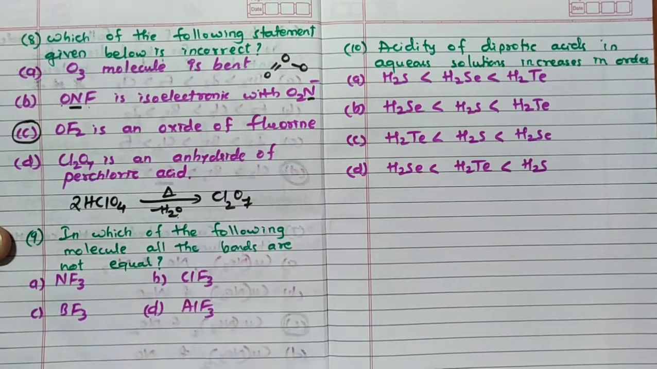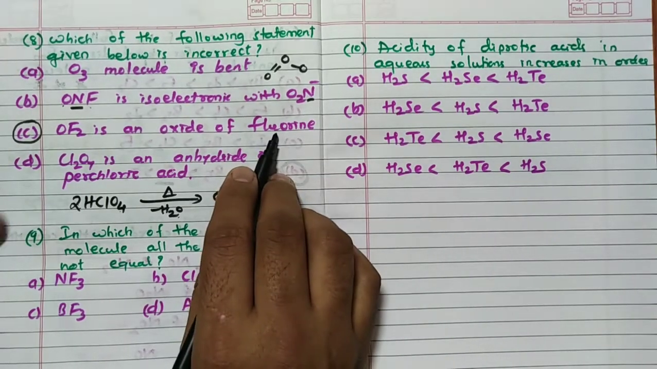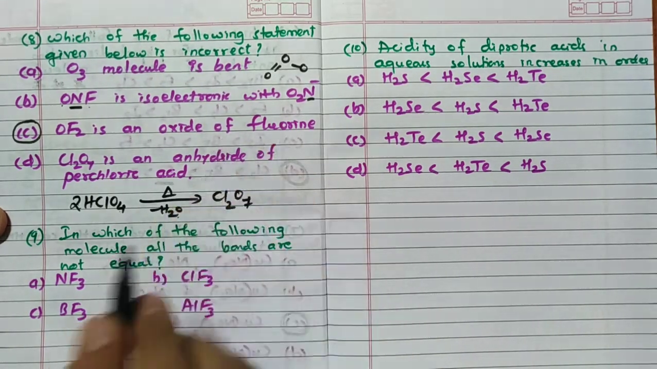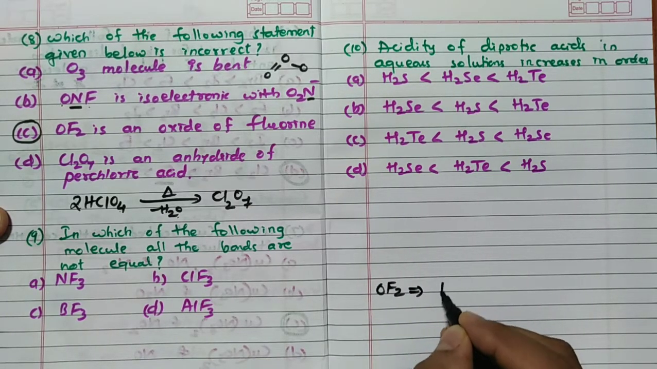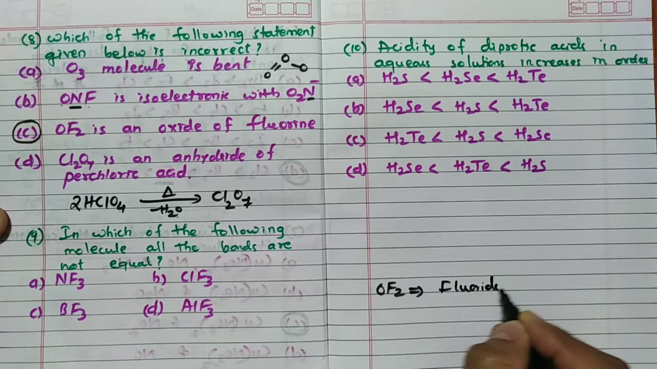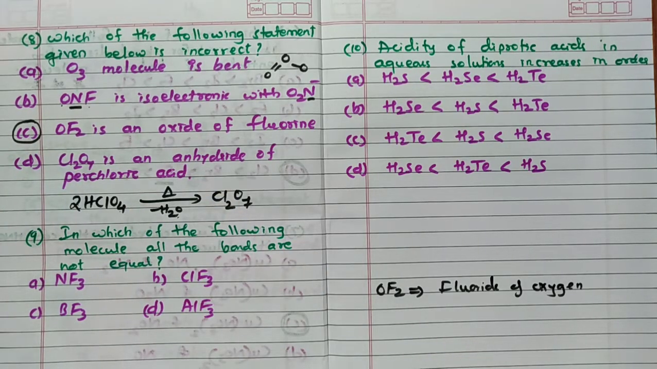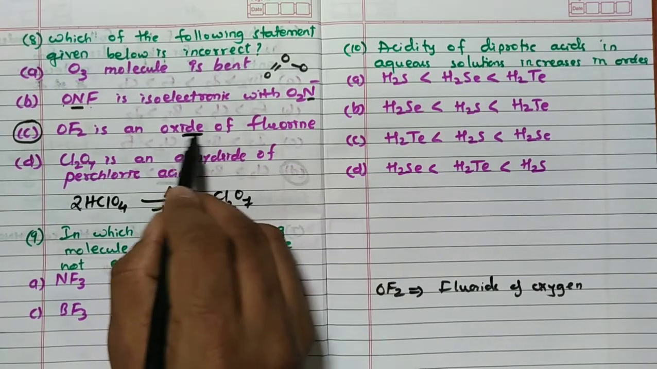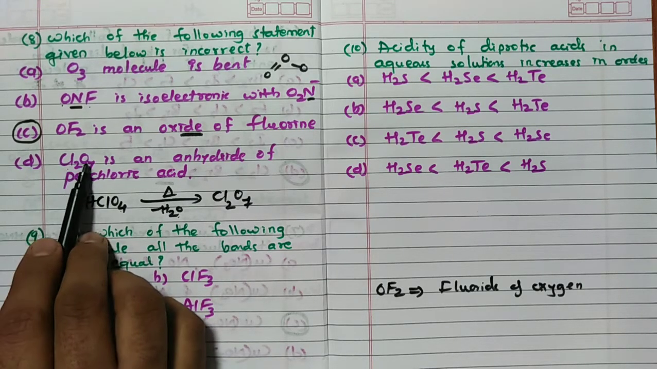OF2 is oxide of fluorine. Wrong. Why? Remember, always fluorine is more electronegative. Hence remember, OF2 is known as fluoride of oxygen. You can say, sir, this or this both are same. No, my dear students, both are totally different. Remember here, the ide ending goes to that element which is having more electronegativity. So this is chlorine oxide, it is not oxygen chloride.